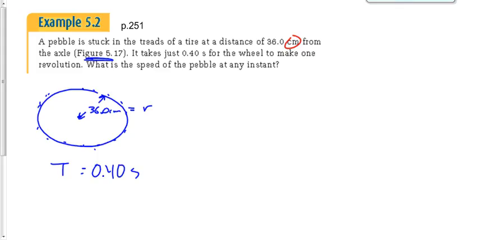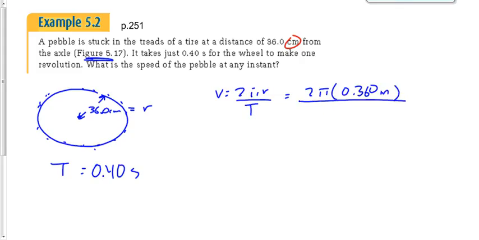All right, we want to find the speed. And we know the speed of an object going in a circle is 2 pi r over the period. Now, we have the period. If we didn't, then maybe we could find the period by saying 1 over f, right? That happens sometimes, if we're given the frequency instead. We know the radius here. We've got to convert it to meters: 0.360 meters, divided by the period of 0.40 seconds.